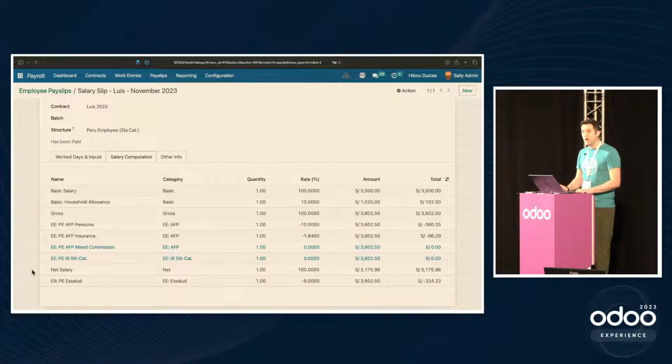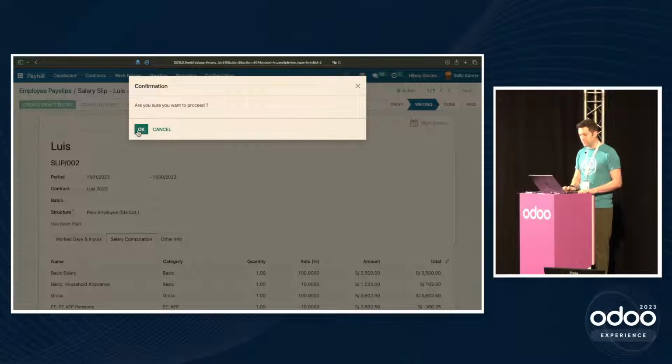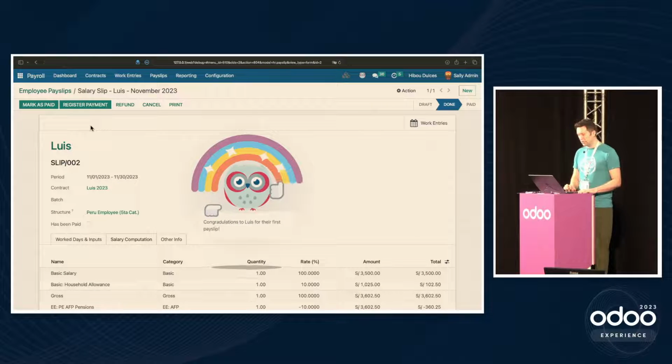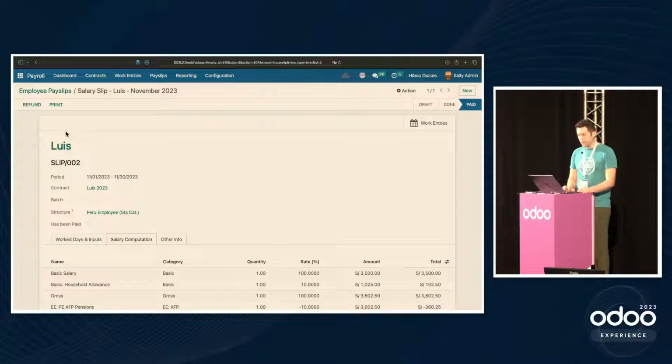see all the various lines for individual contributions. So the AFP types that we saw, as well as this household allowance here, which is actually the checkbox for has dependents. All right. So now that we've completed this one, we'll go ahead and create a draft payslip. And we will congratulate Luis on his first payslip and all of the money that he just received. And might as well mark it as paid, although I don't think that's important for the demonstration.